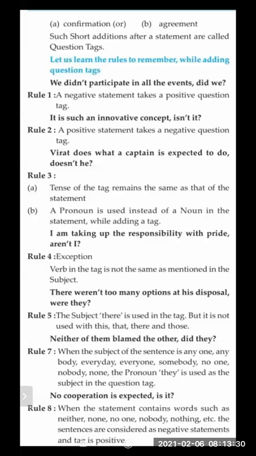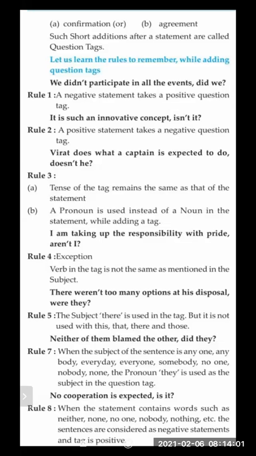Here, the sentence is "there weren't too many options at his disposal." "They" will come when there is "these," "those," or "that." Where "there" was used, "there" has not been used again. It is "were they," because there were many options. So "were they" will be coming.